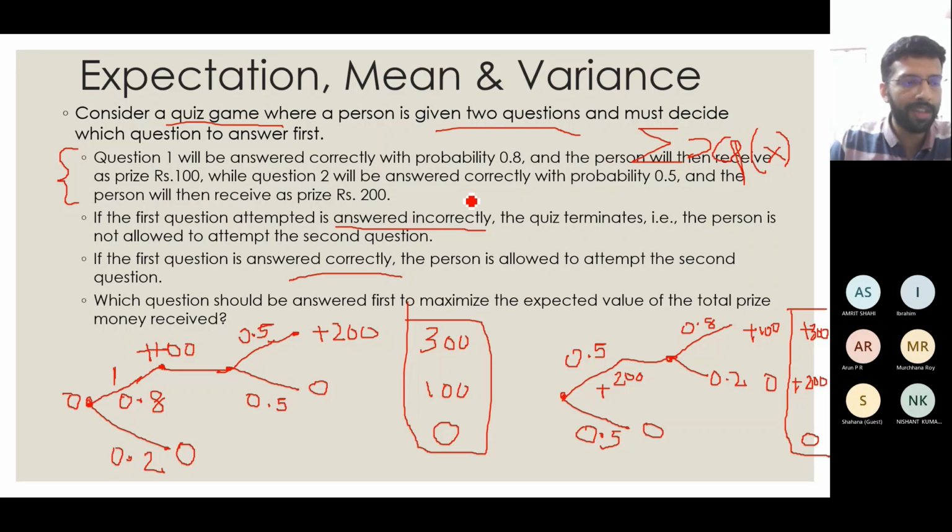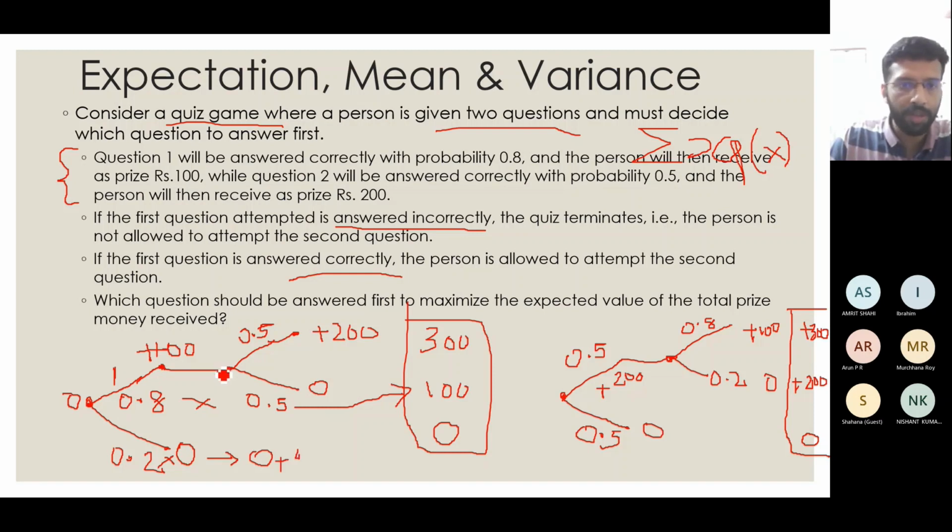If you consider this first case, you will get 0.2 into 0, then 0.8 into 0.5 into 100. So my first term will be 0. Then the second term will be 0.8 into 0.5 into 100, that is 0.4 into 100, right?